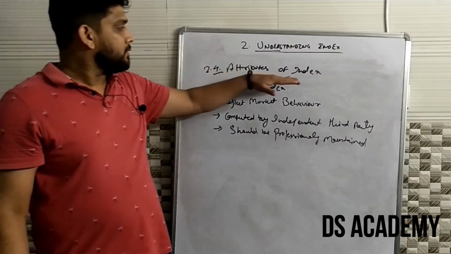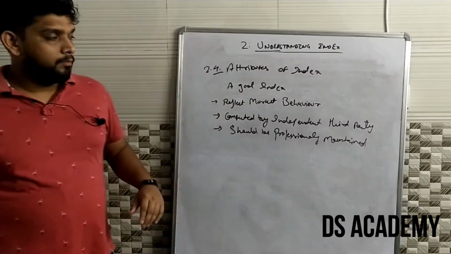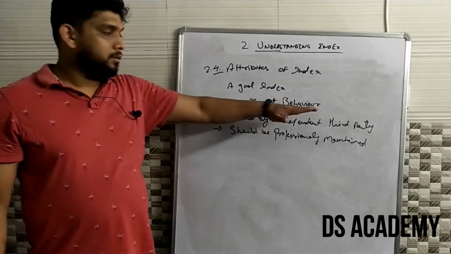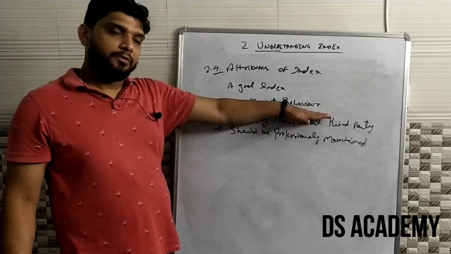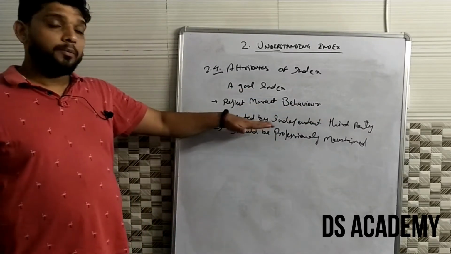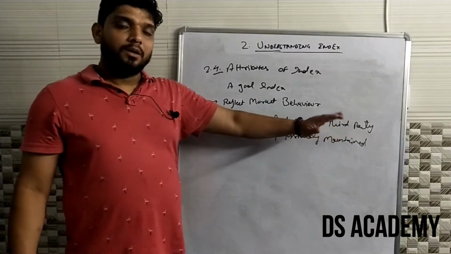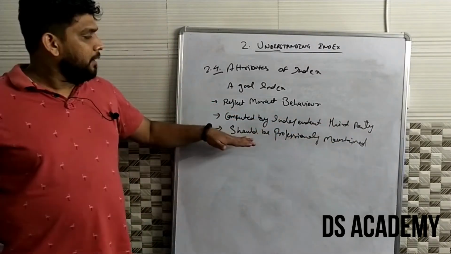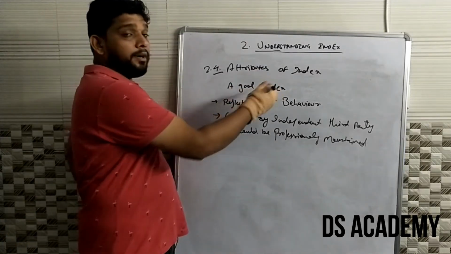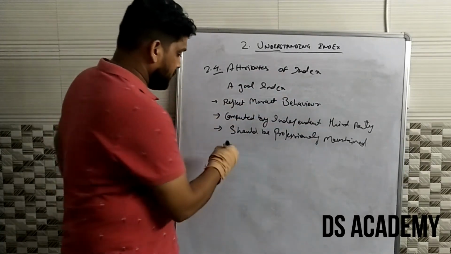The next topic is attributes of an index. A good index should reflect market behavior. A good index should be computed by independent third parties without the influence of anything, and a good index should be professionally maintained. One of the important attributes of an index is impact cost.